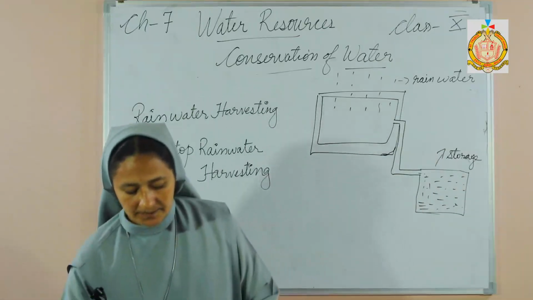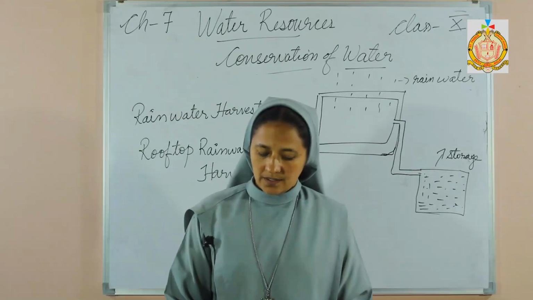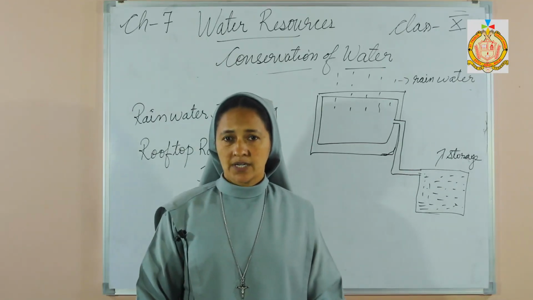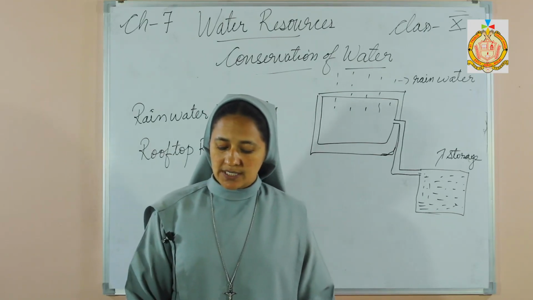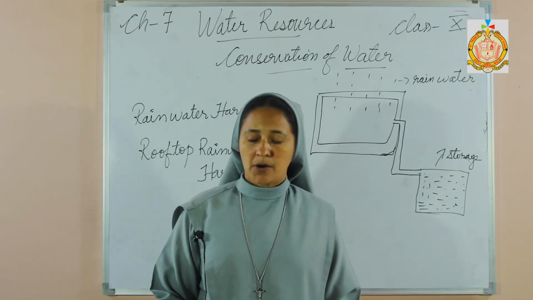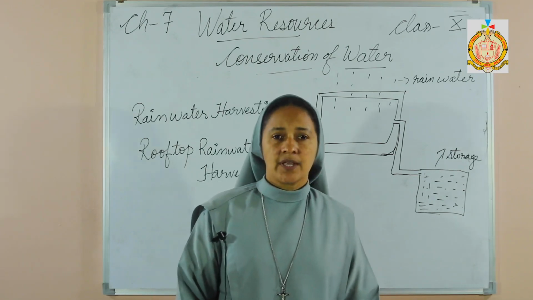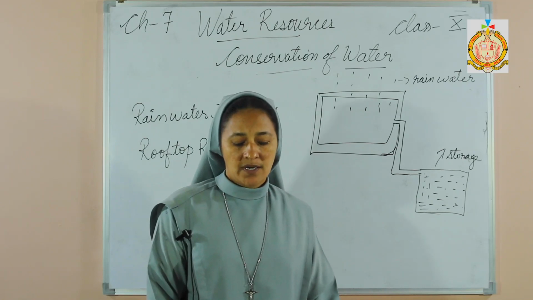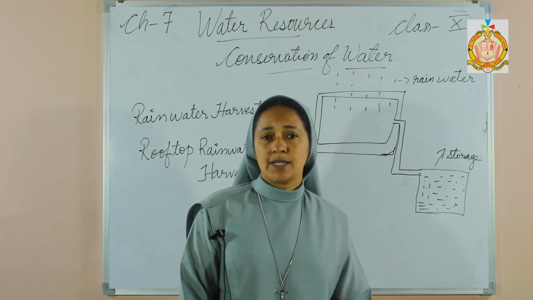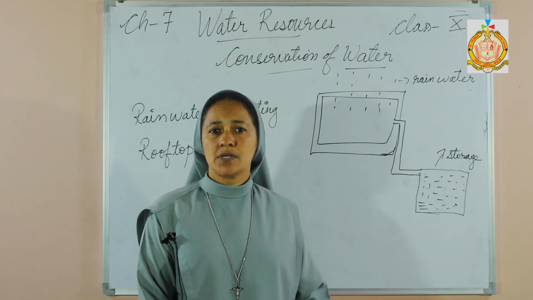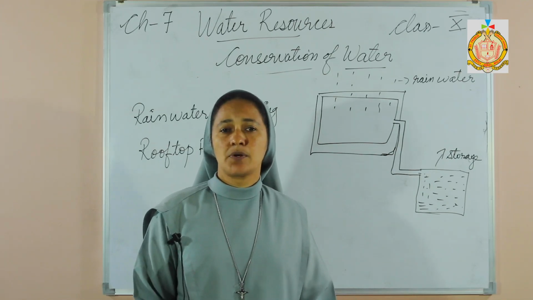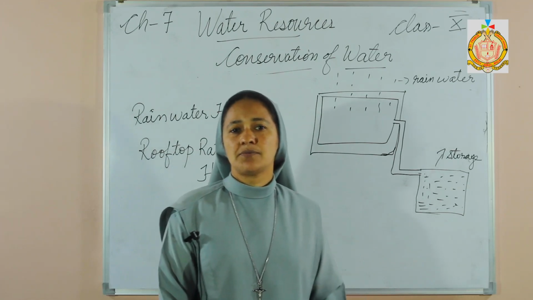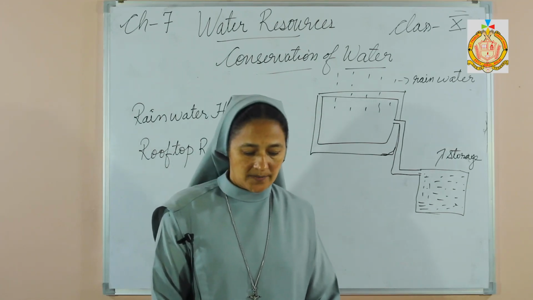So next, the other reason for the importance of rainwater harvesting is that it helps to increase the quality of groundwater resources. Then it does not cause pollution and it is environmentally friendly. The water we get straight from the rain has less pollution, and since we get it from nature, it is environmentally friendly.